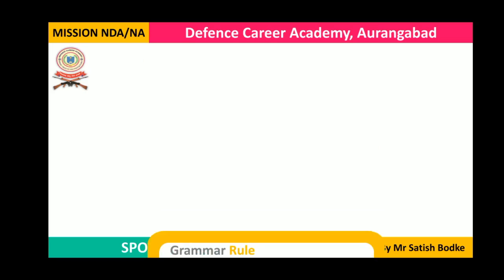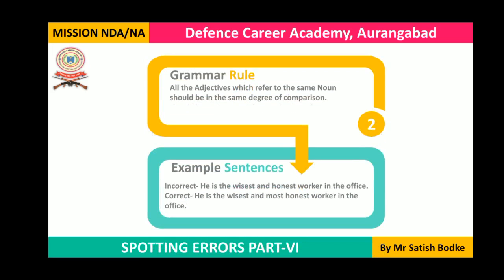And now let's learn rule number 2. In this rule, we are going to talk about adjectives. All the adjectives referring to the same noun should be in the same degree of comparison. For example, in a sentence, if we are using two adjectives referring to the same noun, both of the adjectives should be in the same degree of comparison.